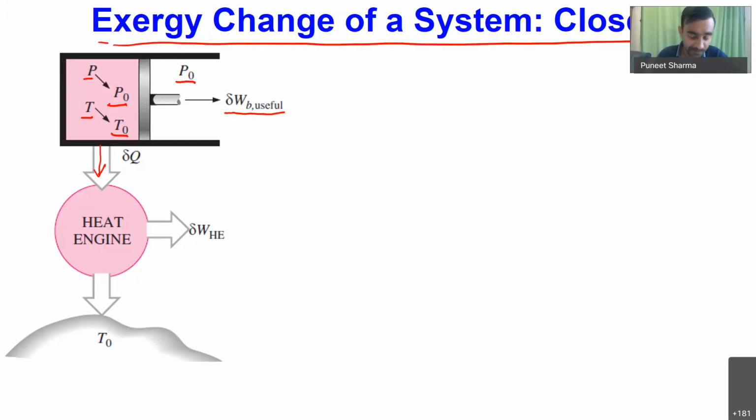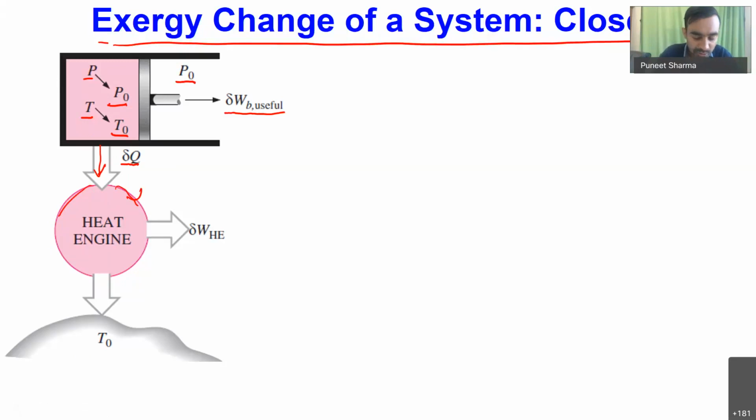Okay, so that's why whatever this delta Q amount of heat we are transferring, we will not transfer it directly to surroundings. Rather, we will connect one reversible heat engine between the system and surrounding. When we connect this reversible heat engine, it enables us to transfer the heat in reversible fashion from the system to the surroundings.